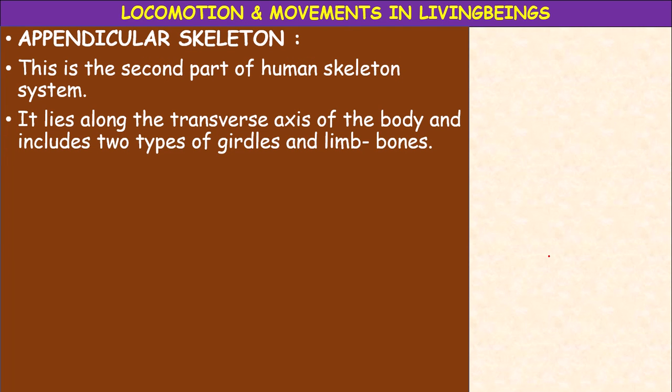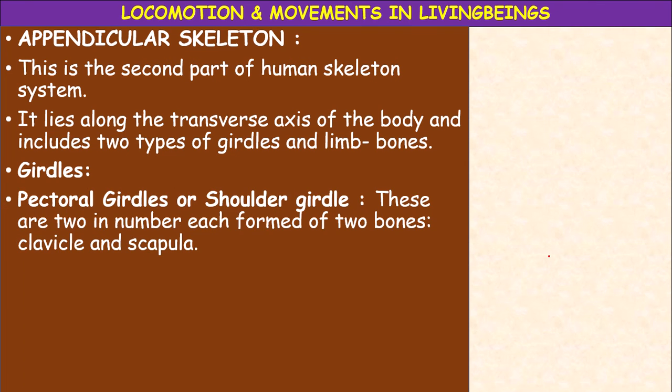It lies along the transverse axis of the body and includes two types of girdles, the pectoral girdle and the pelvic girdle, or limb girdles, and the limb bones.